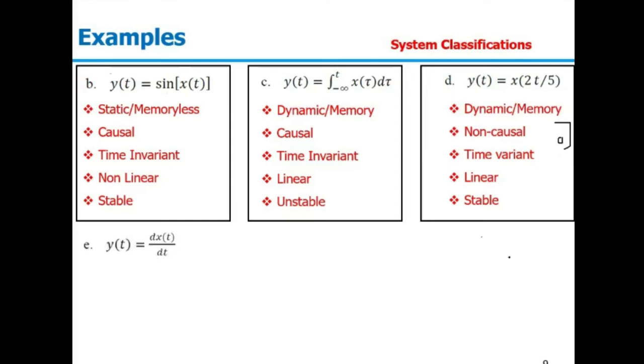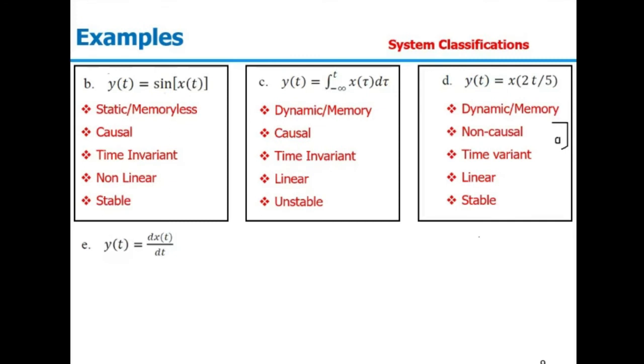Next example, y of t equal to dx of t by dt. And we need to again cross check all the properties. Now in this case, is it static or memoryless? That will depend on the value of x of t.